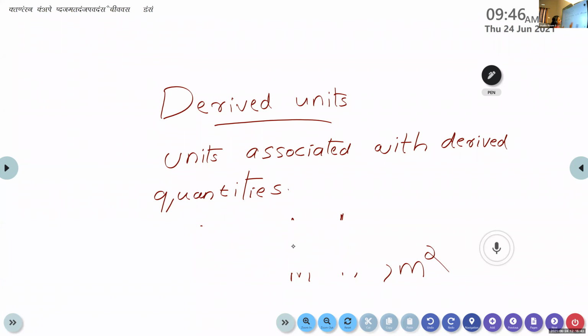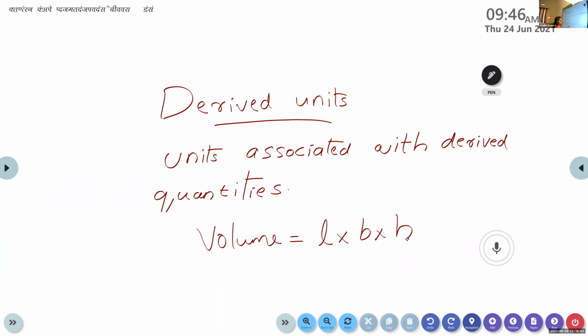Similarly, what about in the case of volume? What is volume? How can we calculate the volume? Length into breadth into height. What is the unit of volume then? Meter cube. Meter cube. Good. So it's a derived unit. Is it clear?